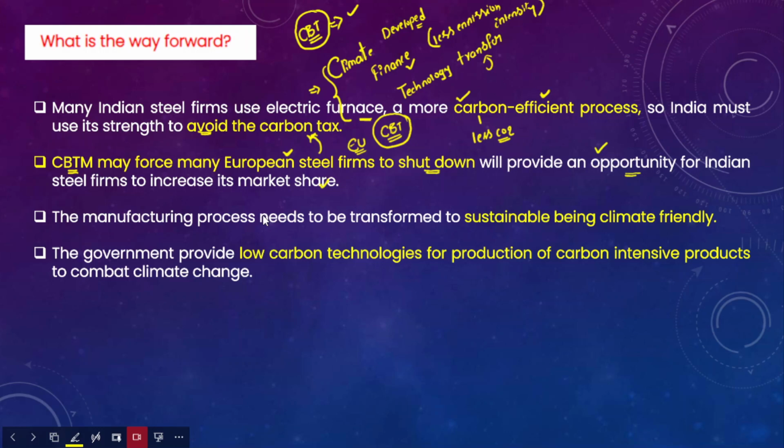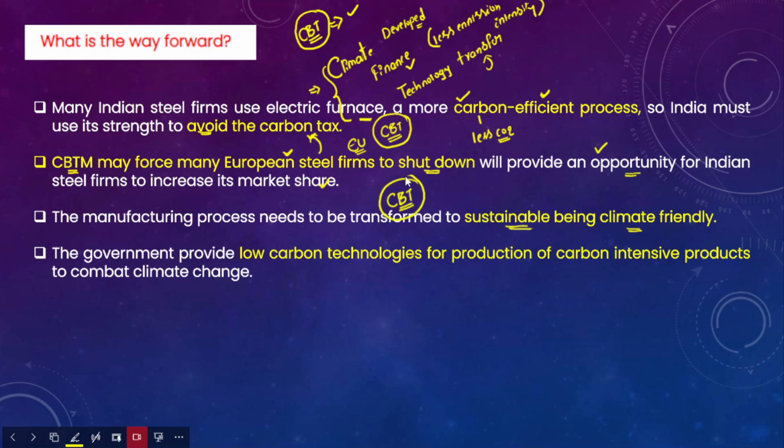European Union. Apart from this, we should also make a transition towards sustainable methods of producing these items. The production should be transformed to sustainable and climate friendly methods over a period of time. So in future also, this will not impact India's exports to the European Union.